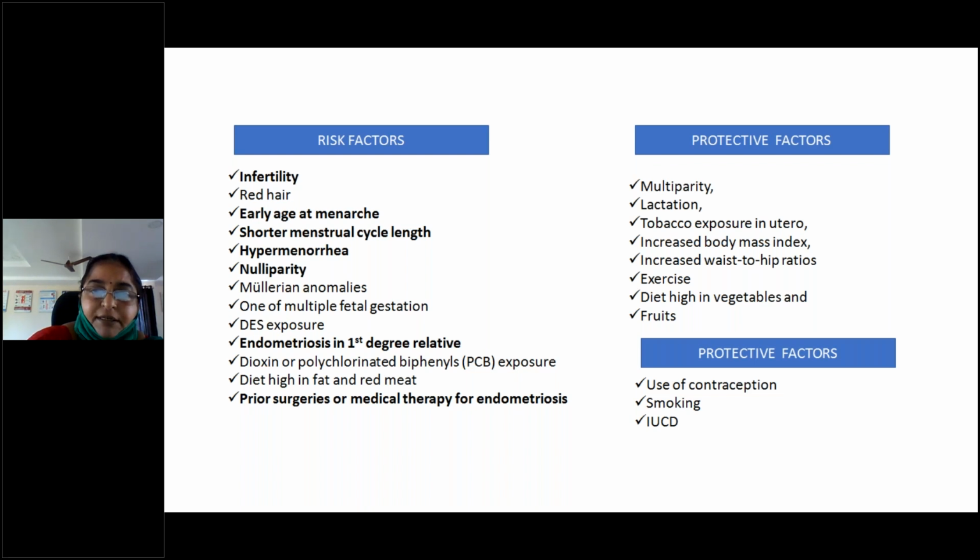What are the protective factors? Already we should remember the opposite. Multiparity, lactation, tobacco exposure in utero, increased body mass index, increased waist to hip ratio, those who do exercise, those who had a diet rich in vegetables and fruits. These are the protective factors. Not only that, protective factors also include IUCD and use of contraception.